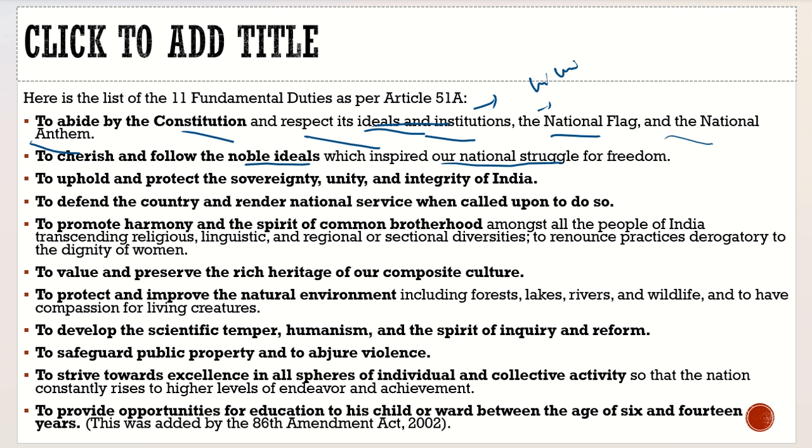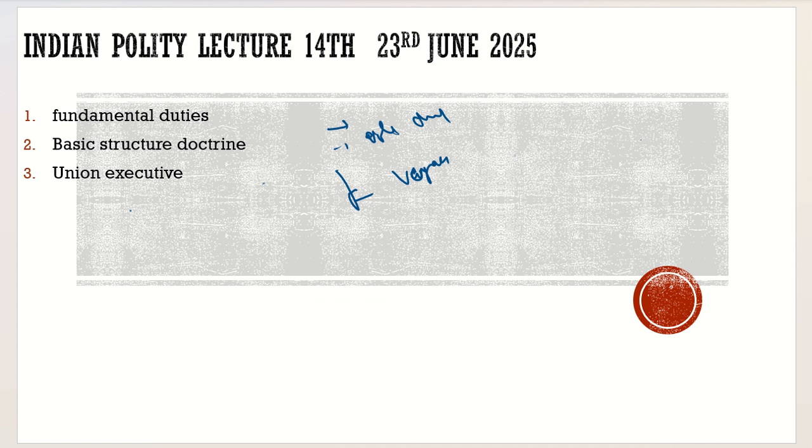This is called forced patriotism, but it should be something in your heart. If you listen to the national anthem, it should automatically come to your heart. It should not be forced that you should stand up, you should sit down. So with respect to that there is a discussion, there is a criticism, that in our constitution, these ideas are very much vague in nature.